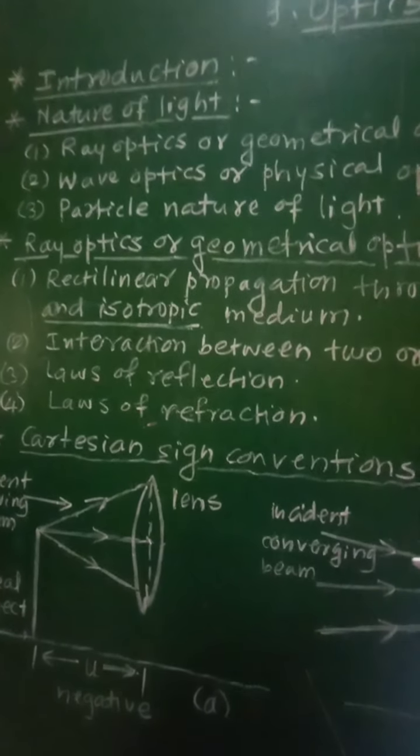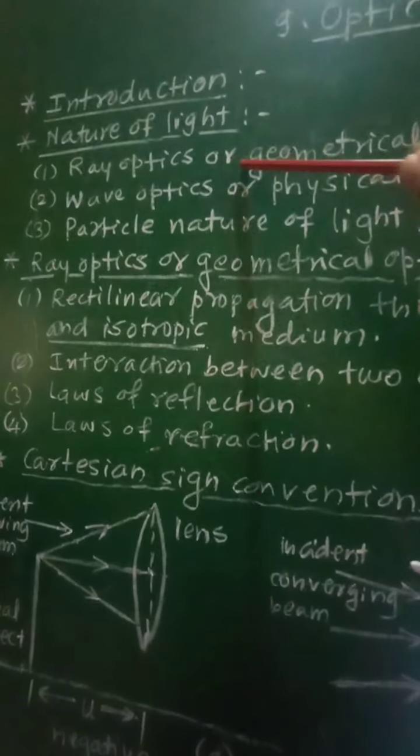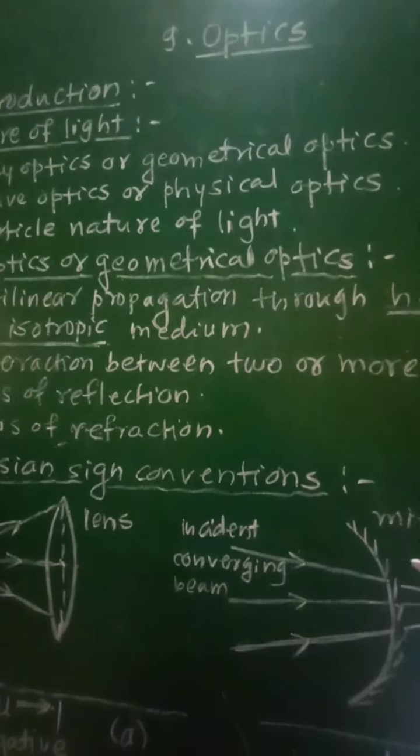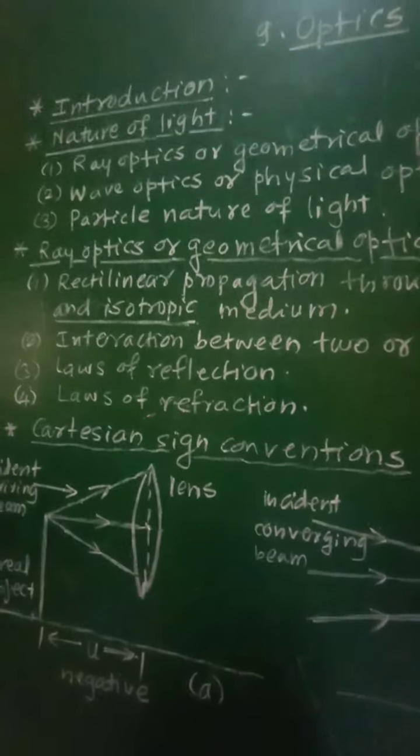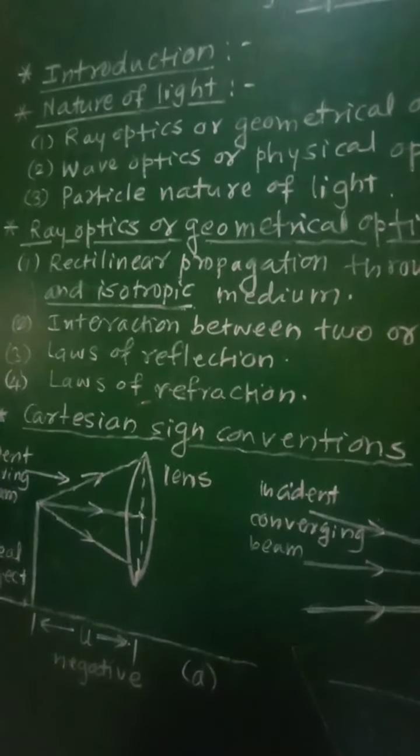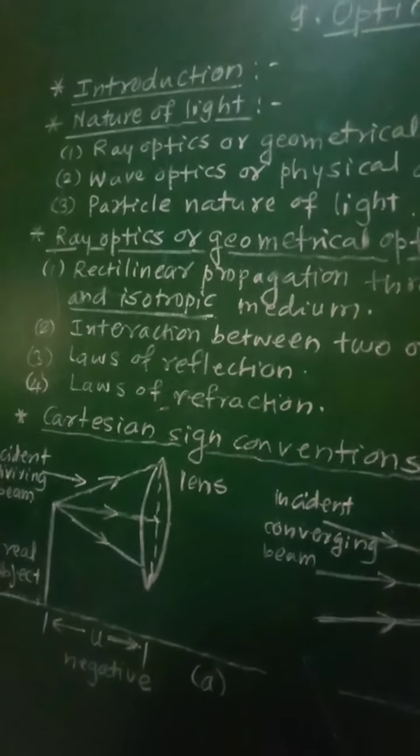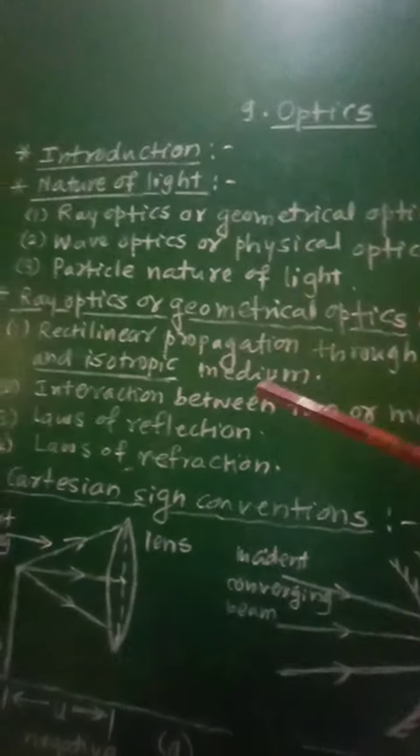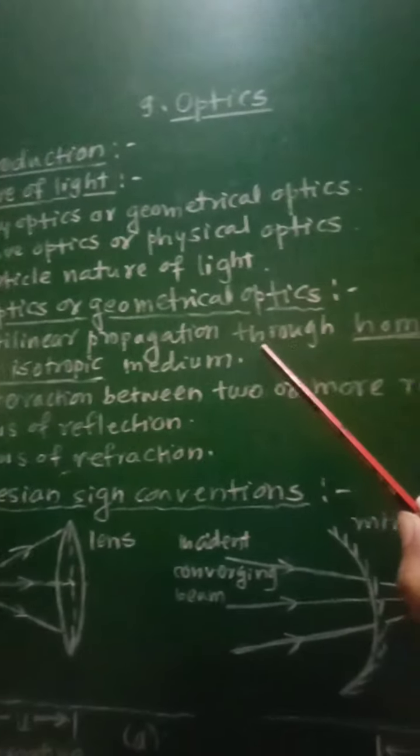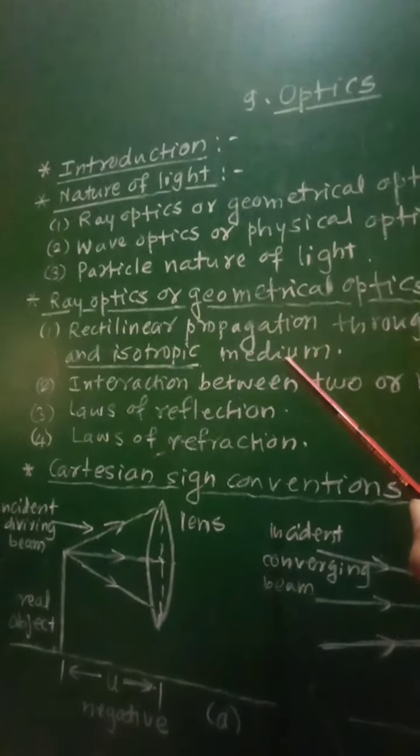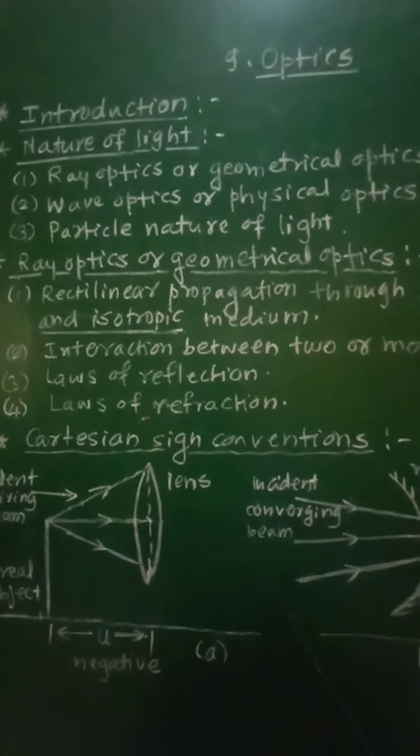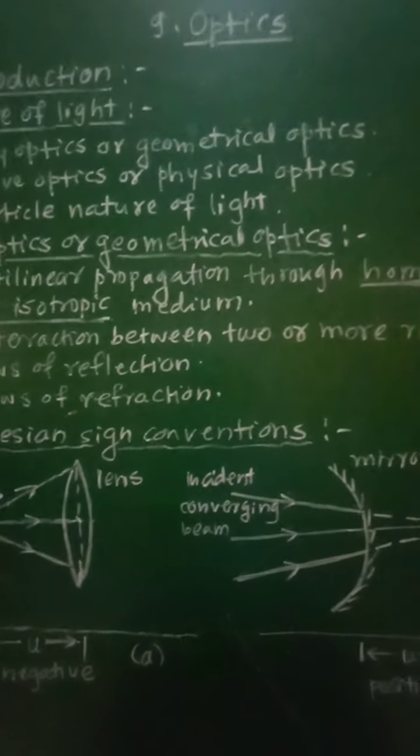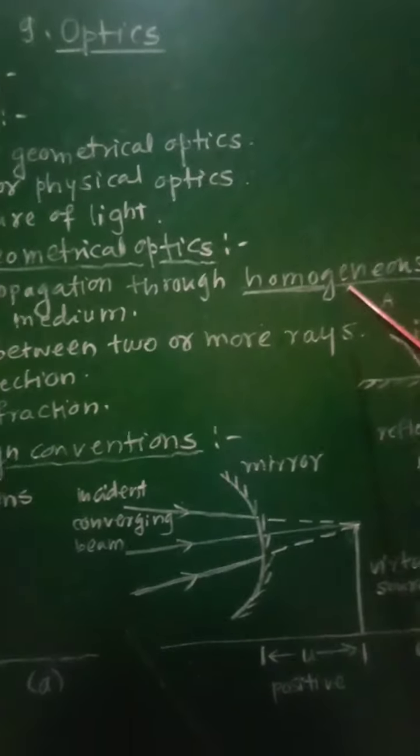And now let us see again in detail the ray optics or geometrical optics. This ray optics or geometrical optics is based upon four fundamental laws, and the first one is rectilinear propagation through homogeneous and isotropic medium. That is, the light travels along a straight line path. The light propagates along a straight line path through the homogeneous